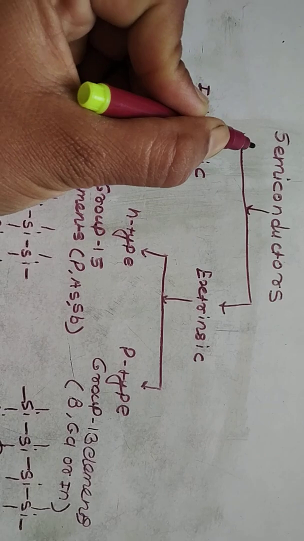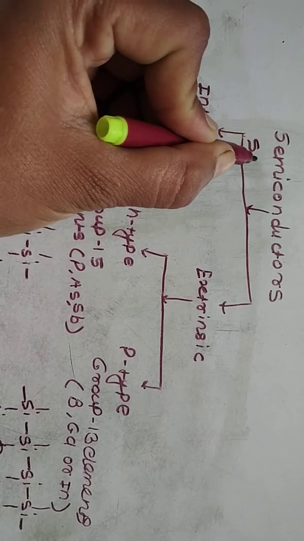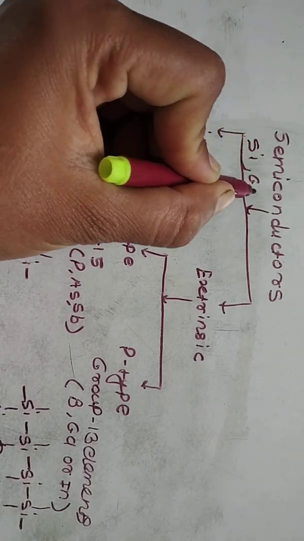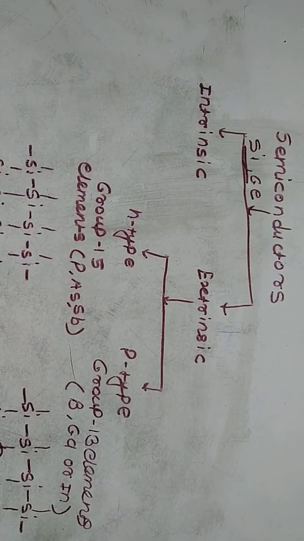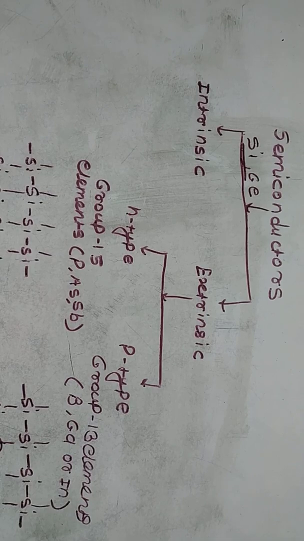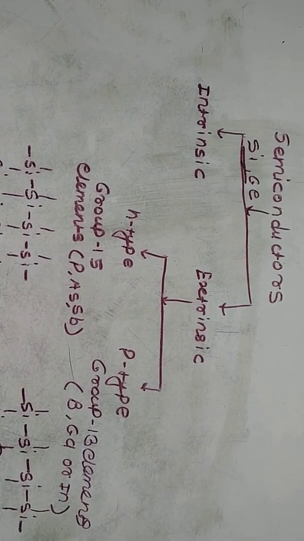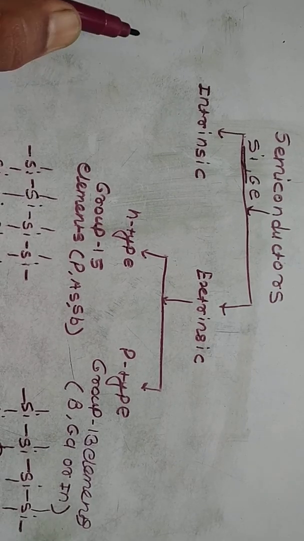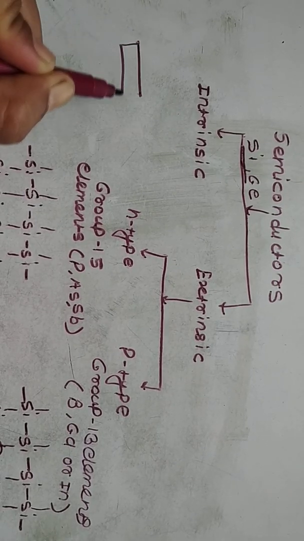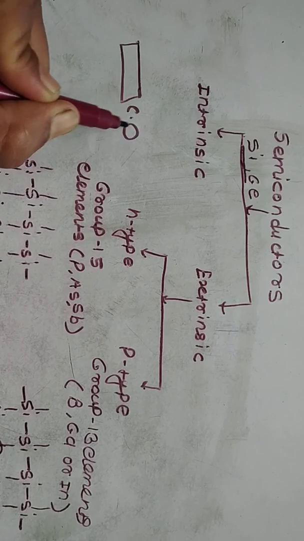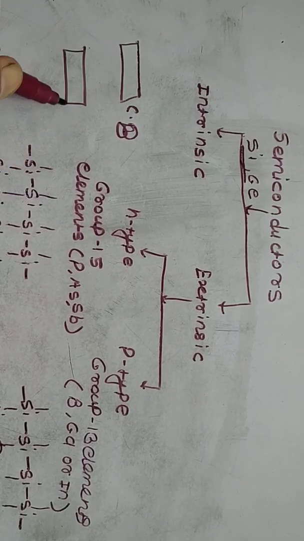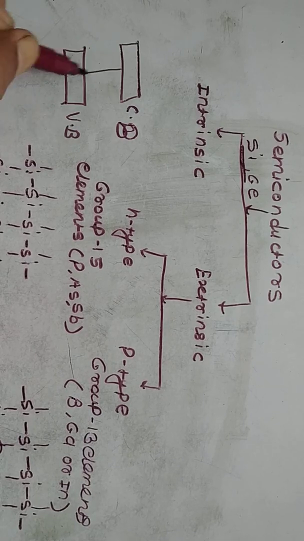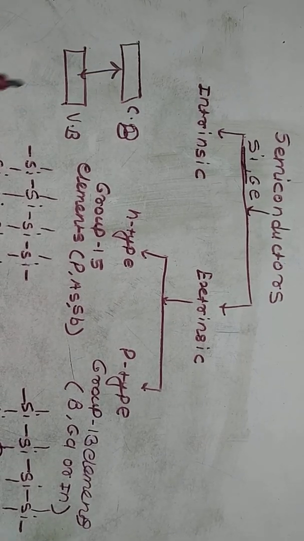That means what? Metalloids are semiconductors, like your silicon and germanium show semiconductor property. It is intermediate between that of metals and insulators. The empty gap between the conduction band and valence band is smaller. This is your conduction band, and this is the valence band. There is a very small energy difference between the conduction band and valence band.